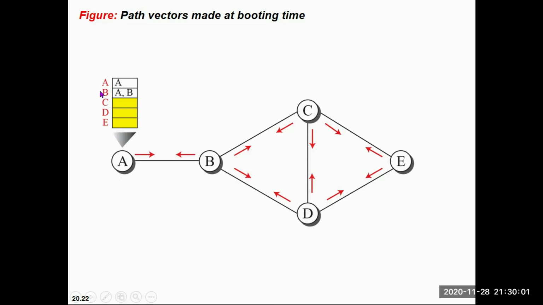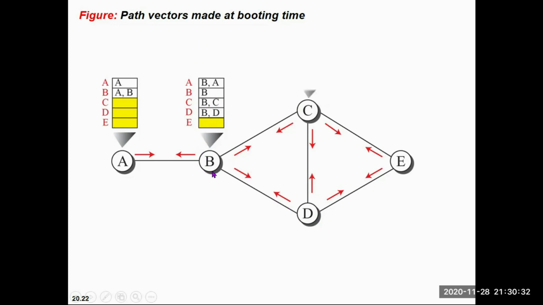But if you want to go to B, then your path will be A to B. Same if I'm at B, B is the source, and A is my destination, then I need to follow B to A, this vector. If I want to go to C, I follow BC. If I want to go to D, I follow BD. So this is the path vector table for B.